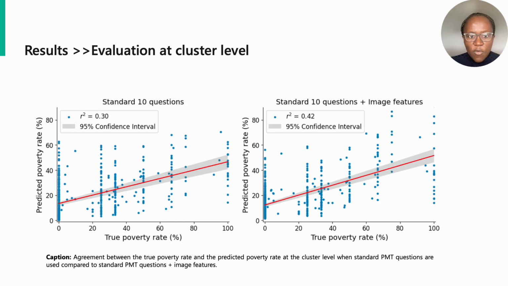We also evaluate performance at the cluster level for clusters in the test set. We show the agreement between the true poverty rates and the predicted poverty rates with and without image features. Here, each point represents a geographic cluster. Adding image features to the standard questions increases the R-square to 0.42 from 0.30 when image features are not used.